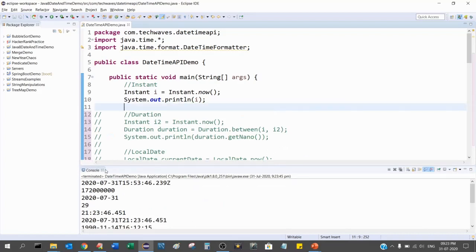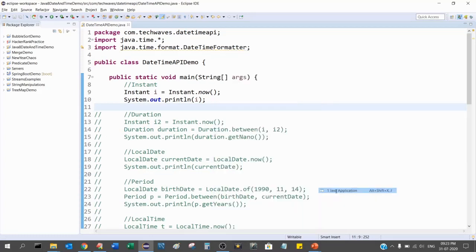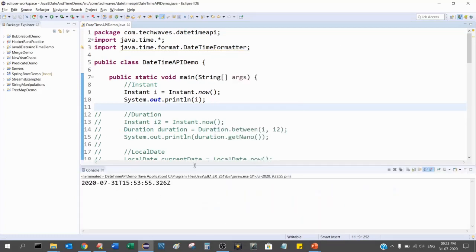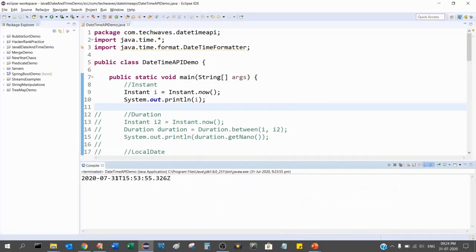Sorry, I have to save this. Run as Java application. I get the current date, which is 31st July 2020, and the standard universal time. Z denotes the standard time as per the world. So that is Instant.